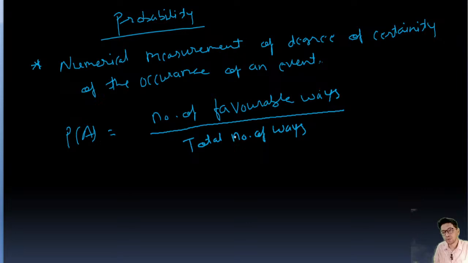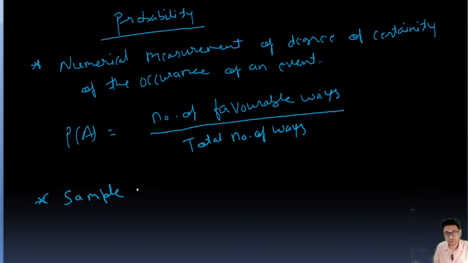Number of favorable ways upon total number of ways. Okay, that is the probability.